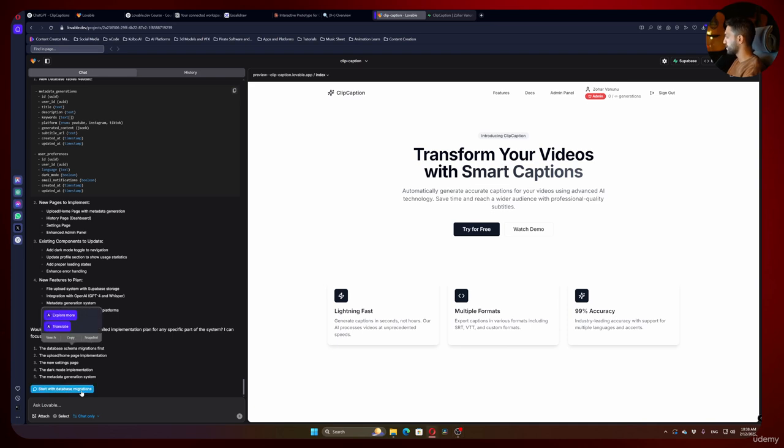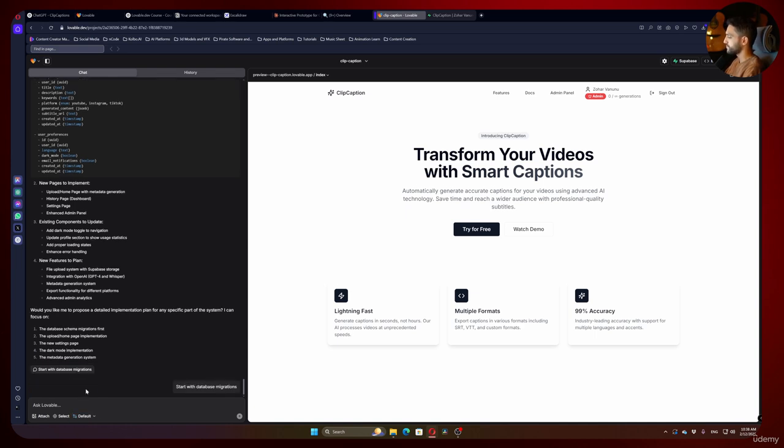Let's do the database migrations. So you need to understand, if now I'm proceeding with him, it's going to make my whole platform structure based on that. That's like a really critical moment, okay? So you can hit this button or change to default mode and tell him. Let's hit this button and see what he will do.